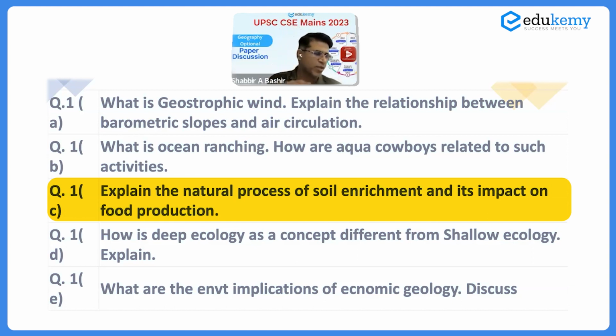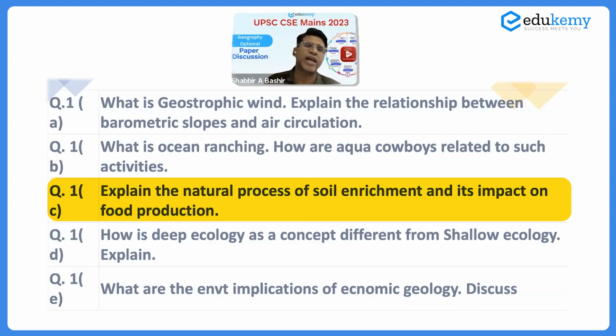These are natural processes related to soil enrichment, how the soil becomes more enriched in terms of your micro minerals, in terms of nitrogen, in terms of organic content, in terms of the fine textured soil, clay, silt, and so on.